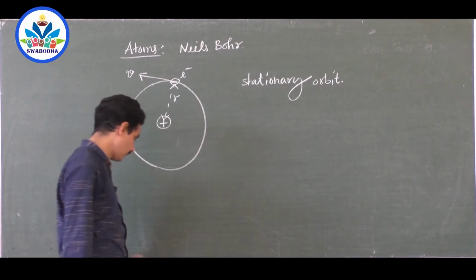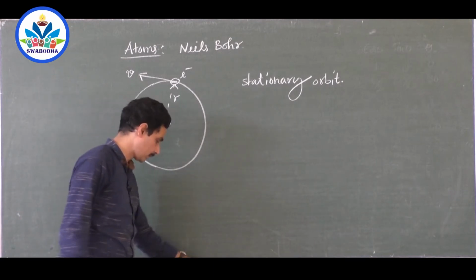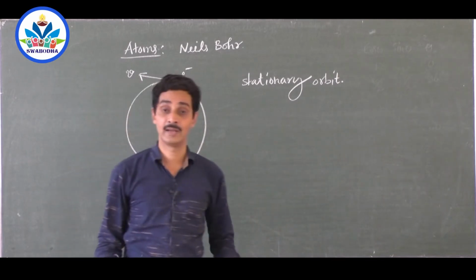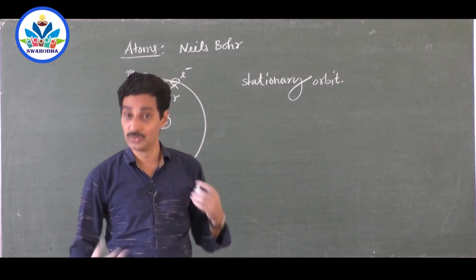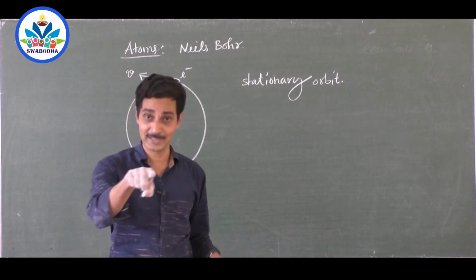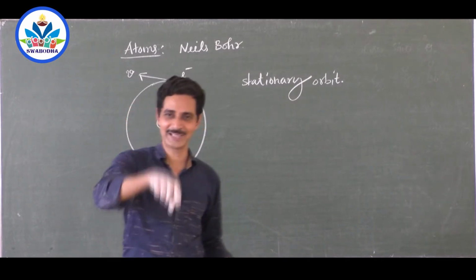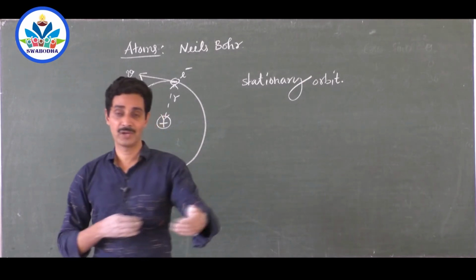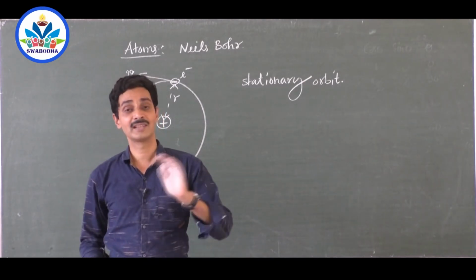Can an electron revolve around the nucleus in a particular orbit which I assume? Okay, it can revolve around in an orbit which you assume, provided your assumption is correct, right? If your assumption is correct. What is the assumption, sir? If it has to be correct and if it has to be wrong, what is the type of assumption I have to make?